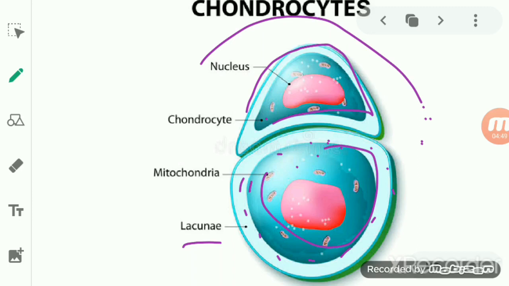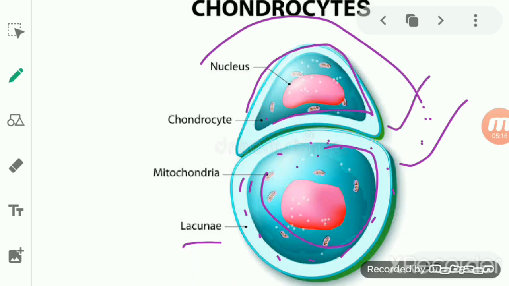The matrix consists of collagen fibers, and the chondrocytes are present in it. If you see the chondrocyte, students, you will find that it is surrounded by fluid-filled spaces, known as lacunae. It means the lacunae is present around the chondrocytes. Blood vessels are totally absent in the matrix.